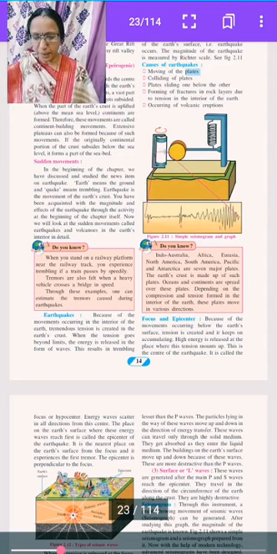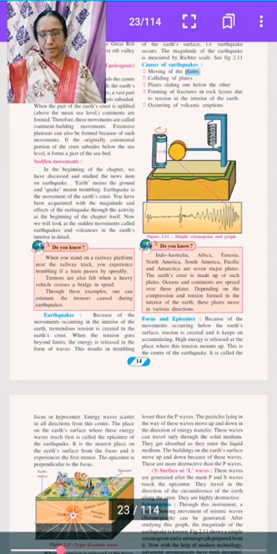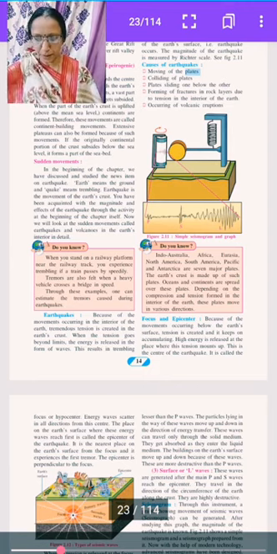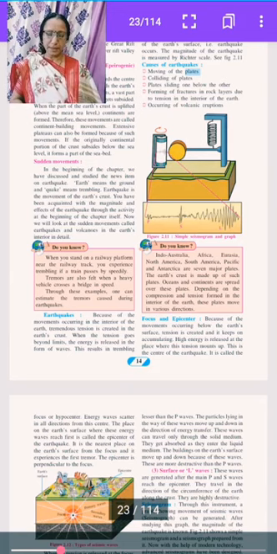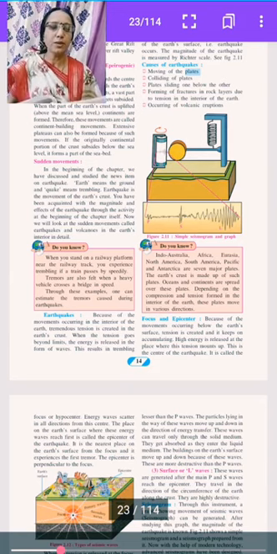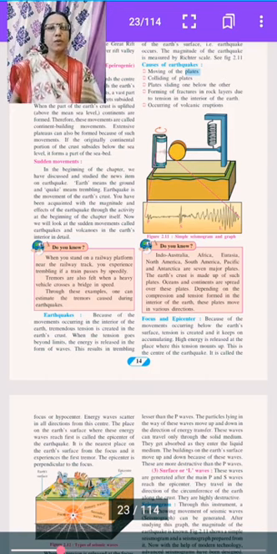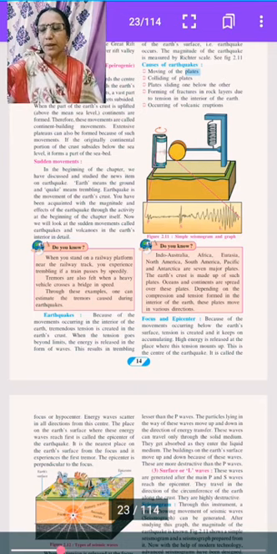Now we start the focus and epicenter. Here, because of the movement occurring below the earth's surface, tension is created and it keeps on accumulating. High energy is released at the place where this tension mounts up. This is the center of the earthquake. It is called the focus or hypocenter. Energy will scatter in all directions from this center. The place on the earth's surface where these energy waves reach first is called the epicenter of the earthquake.